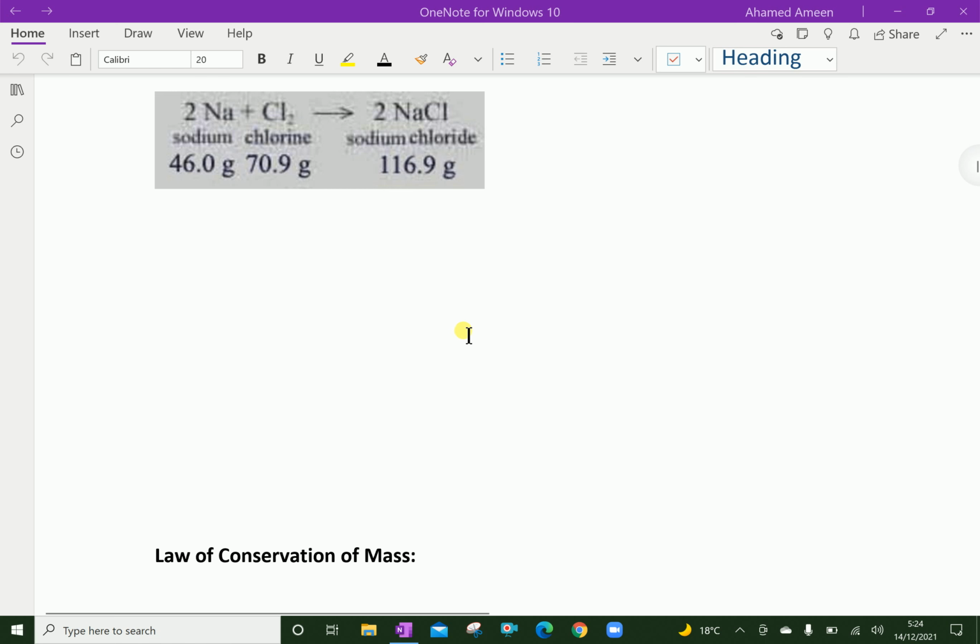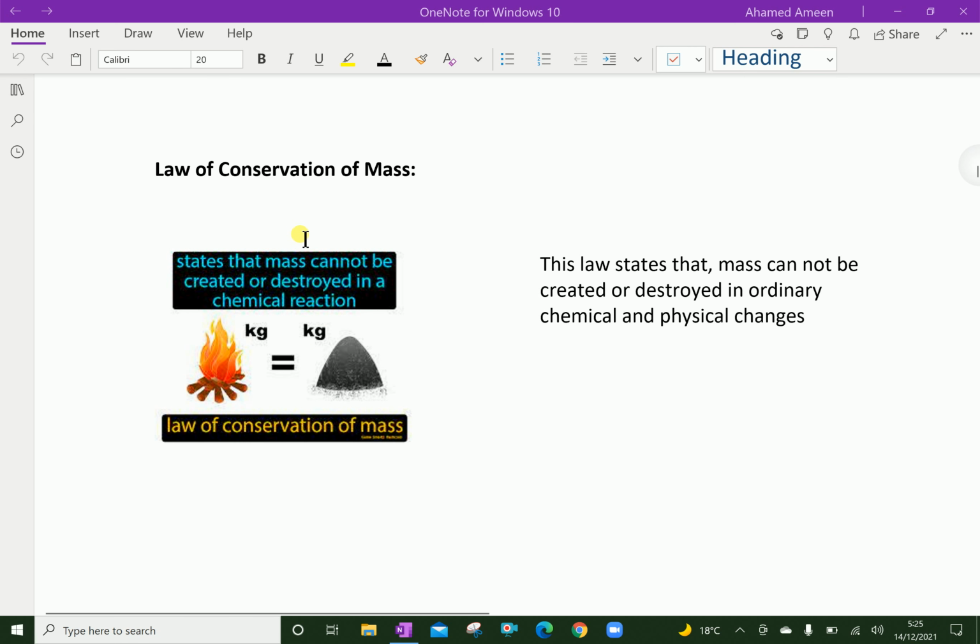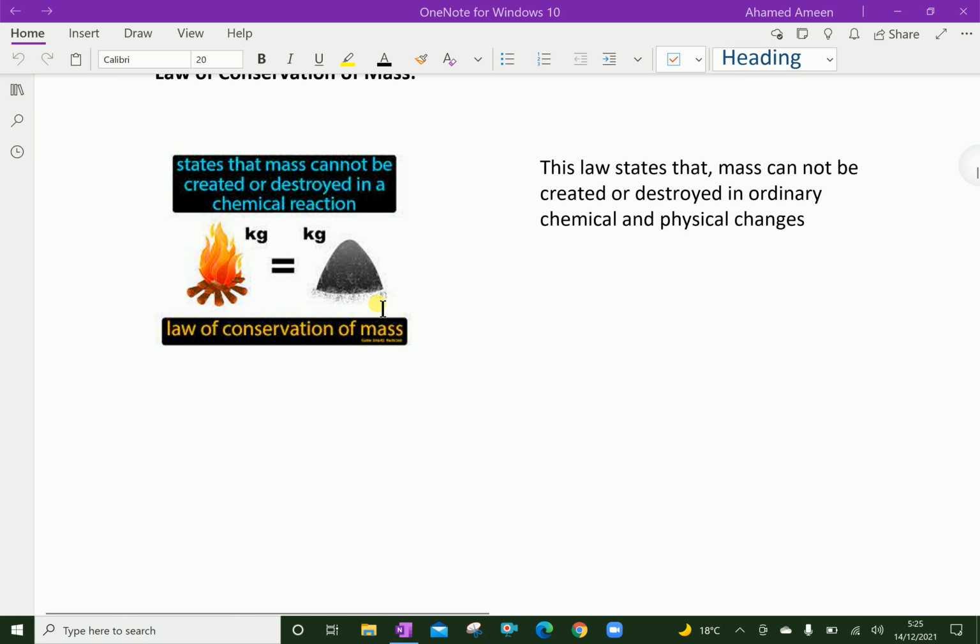Next we will discuss the law of conservation of mass. It states that mass cannot be created or destroyed in a chemical reaction. Look at this reaction. Here a firewood is fired and when the fire is completely finished, it becomes ash. Here the mass of firewood is equal to the mass of ash. That means it indicates the law of conservation of mass. That means the mass cannot be created or destroyed in ordinary chemical and physical changes. That means before reaction and after reaction the mass is the same.